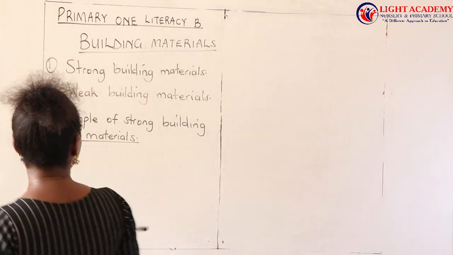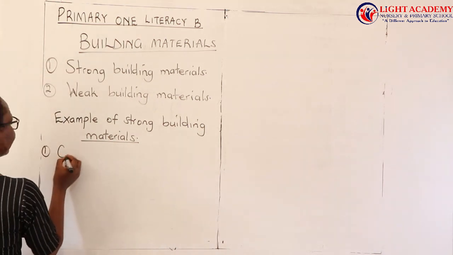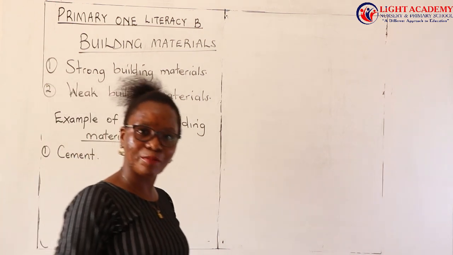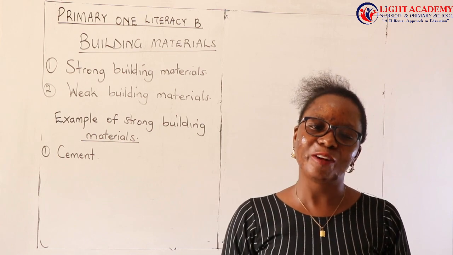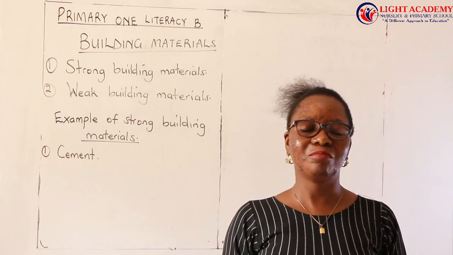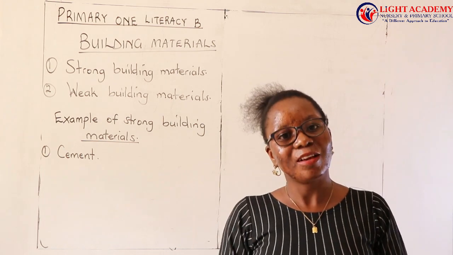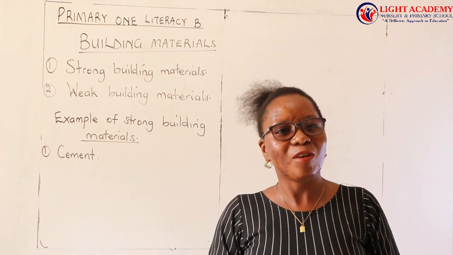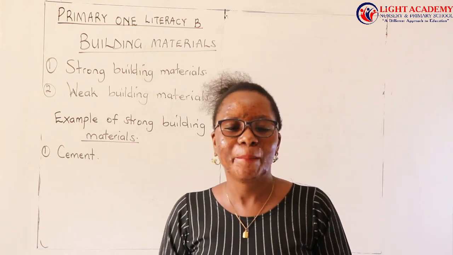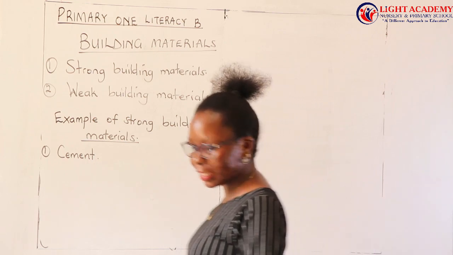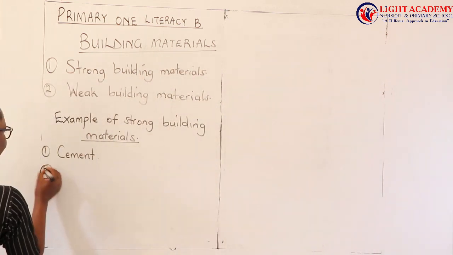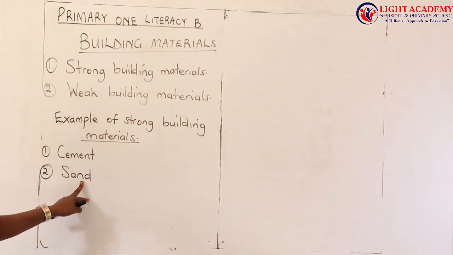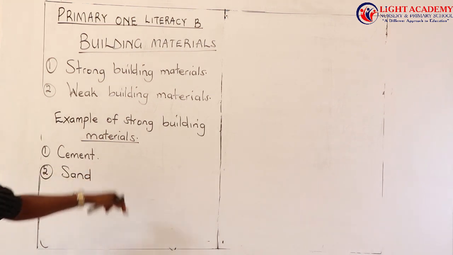So when I talk of the strong building materials, number one, I have cement. By the way, cement is a strong building material. When you mix it with sand and water and you put it on your house, let me tell you, cement will do it for you. It will make your house stronger. Even if strong wind comes, your house will remain in position. Why? Because it is built with that strong building material. Number two, I have sand. Sand is used to build a strong house.